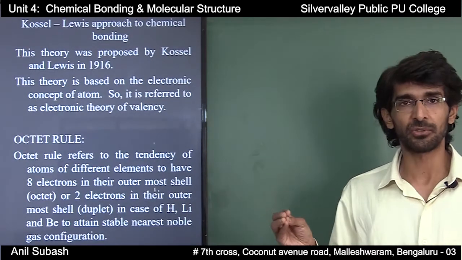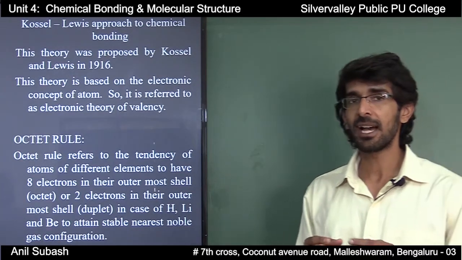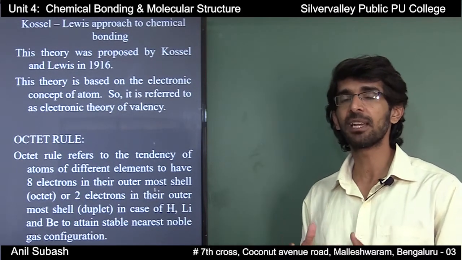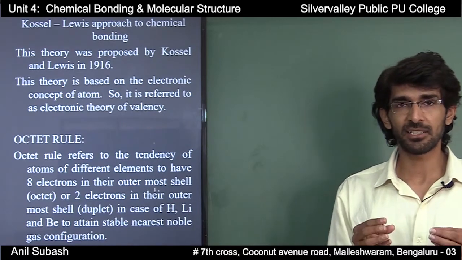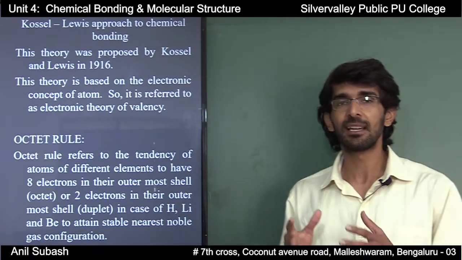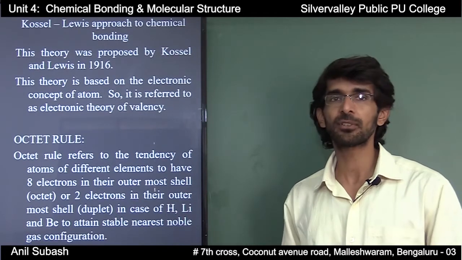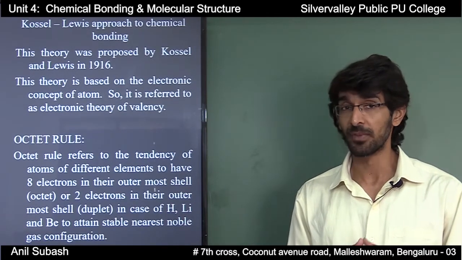Now, why is that so? If you look into the electronic configuration of noble gases, they have a completely filled valence shell. That is, their general electronic configuration is ns2np6, except in the case of helium, which has an electronic configuration of 1s2.